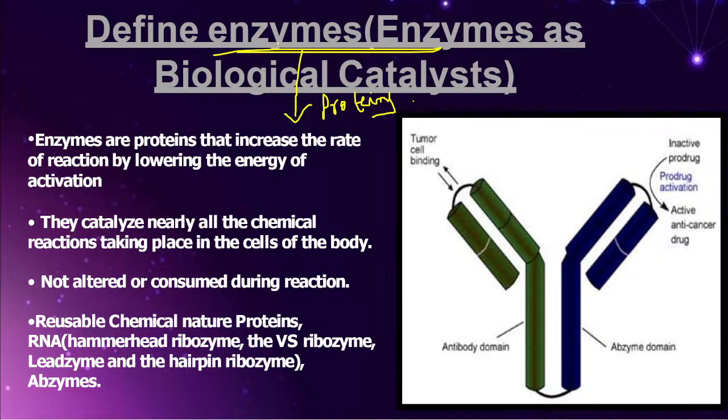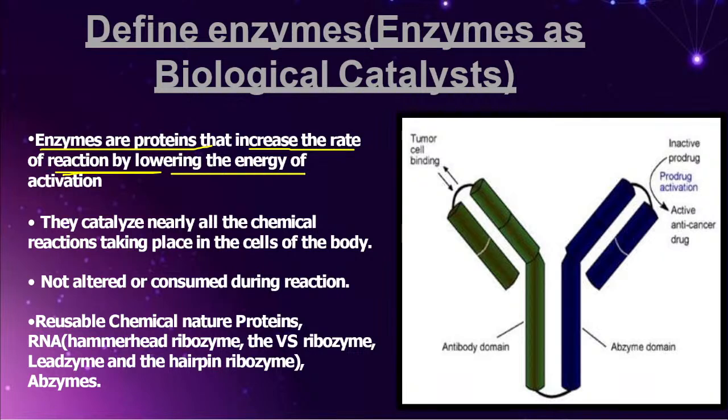Understand my points. Of course, the chemical reactions will occur without enzymes. There is no doubt about it. But without the enzyme, those reactions cannot be accurate, and those reactions occur extremely slowly. So every one of you try to understand my point very clearly, friends. Enzymes, the proteins, are actually increasing the rate of reaction. How will they increase the rate of reaction? Obviously by lowering the energy of activation.